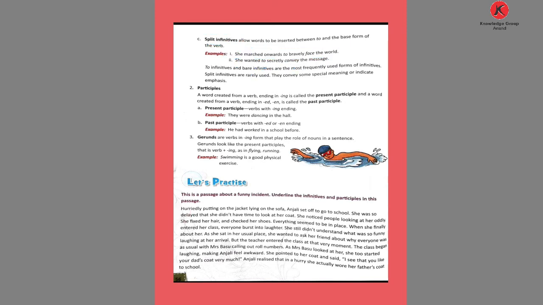Now we come to participles: present participle, past participle and gerund. There are three forms, mainly two, present and past. Participles are words created from a verb. A word ending in ing is called the present participle, and a word created from a verb ending with ed or en is called the past participle.